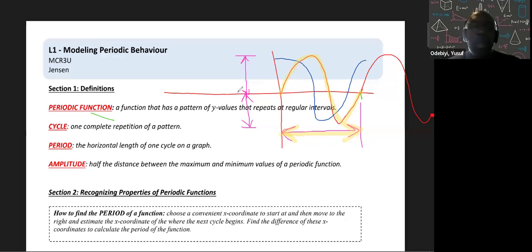Okay, so we got the basics. Now we're going to start looking at examples here. Let's continue. Let me just clear my screen. So we're going to scroll down.